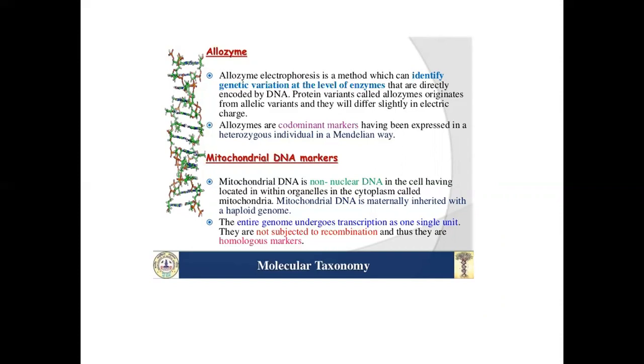Mitochondrial DNA marker. Mitochondrial DNA is non-nuclear DNA in the cell, located within organelles in the cytoplasm called mitochondria. Mitochondrial DNA is maternally inherited with a haploid genome. The entire genome undergoes transcription as one single unit. They are not subjected to recombination, and thus they are homologous markers.